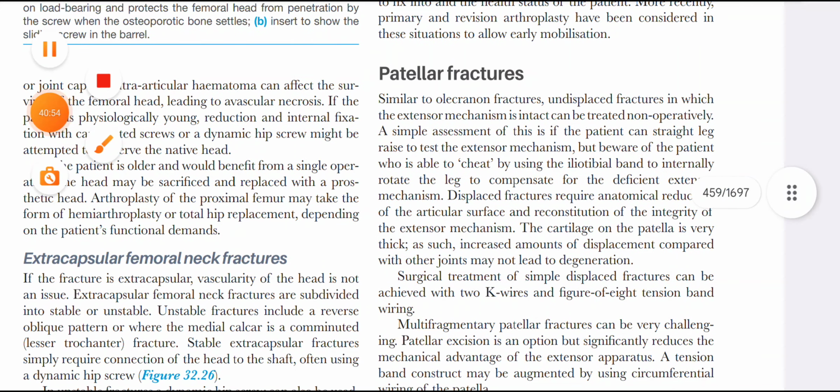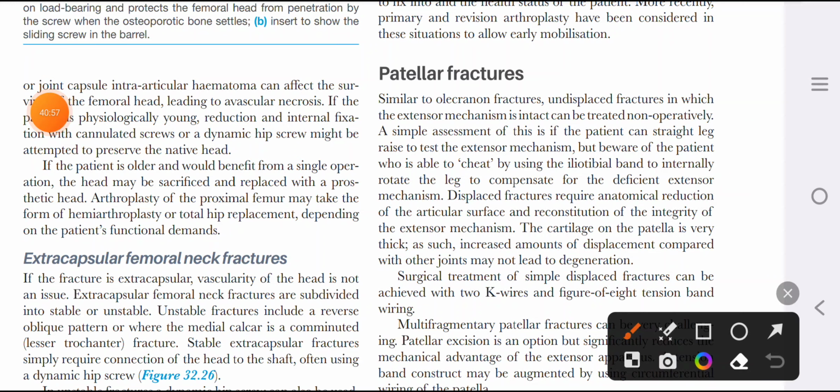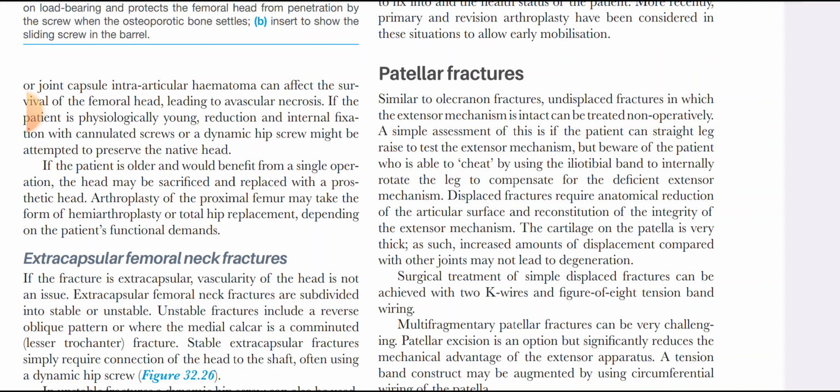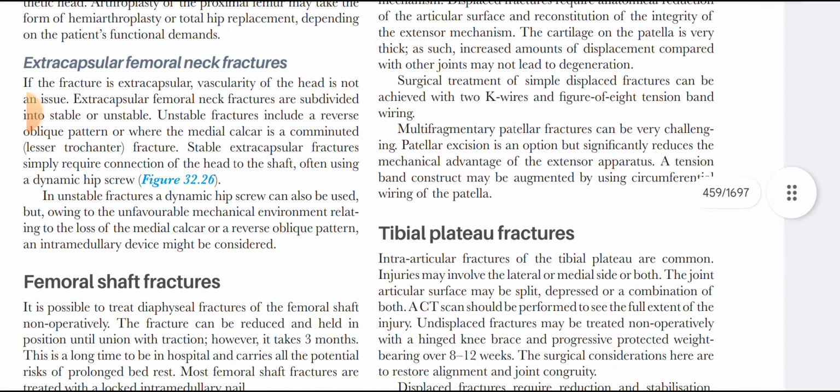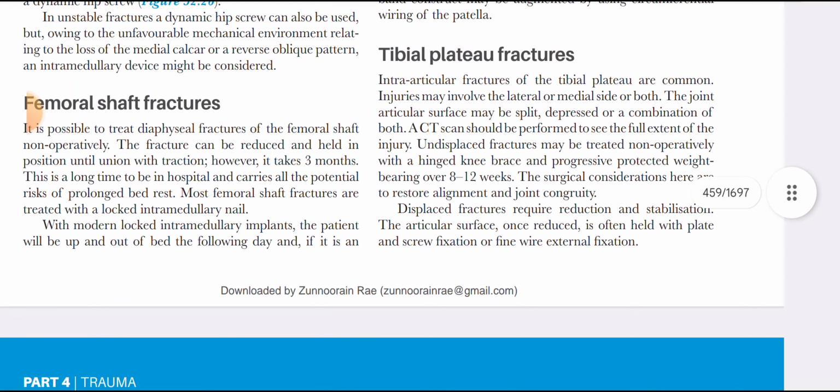Patellar fractures, like olecranon fractures, have the same mechanism, and they are treated with K wires and figure of 8 tension band if displaced. If undisplaced and the extensor mechanism is intact, then they can also be treated non-operatively with a cylinder cast.